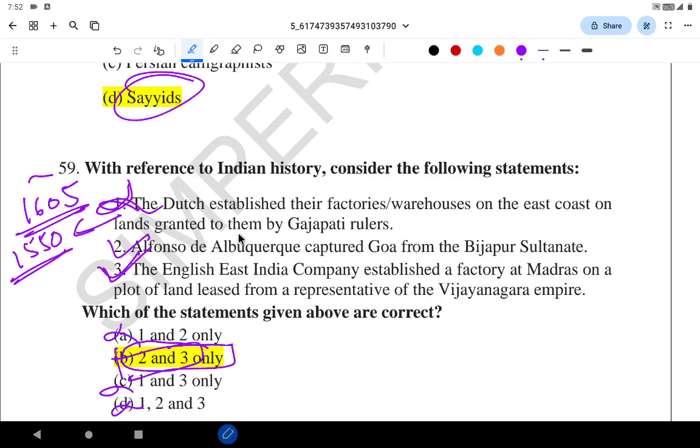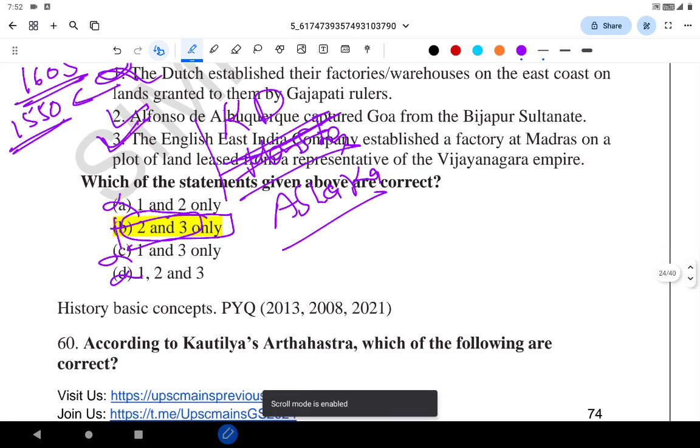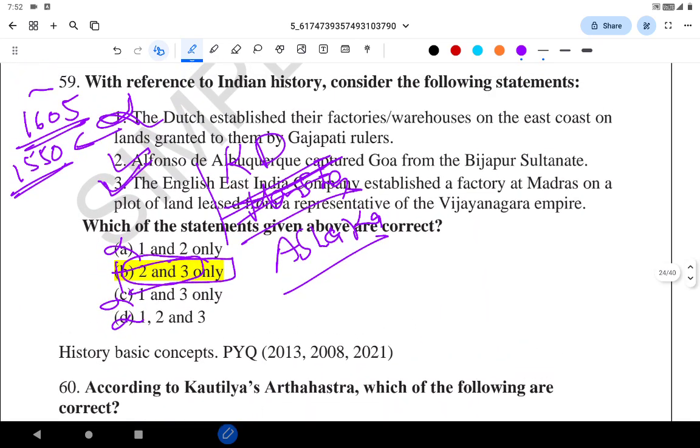Of course, you have to know about important rulers like Krishna Devaraya, Harshavardhana, Ashoka, and the important kings, Pulakeshin too, etc. But you don't have to know about every king, but know about the important dynasties. Even it is a PYQ question. The question related to Vijayanagara, British, Dutch, they were asked in 2013, 2008 and 2021.